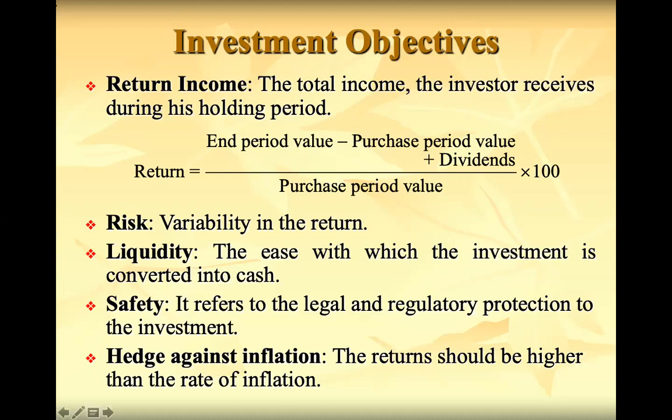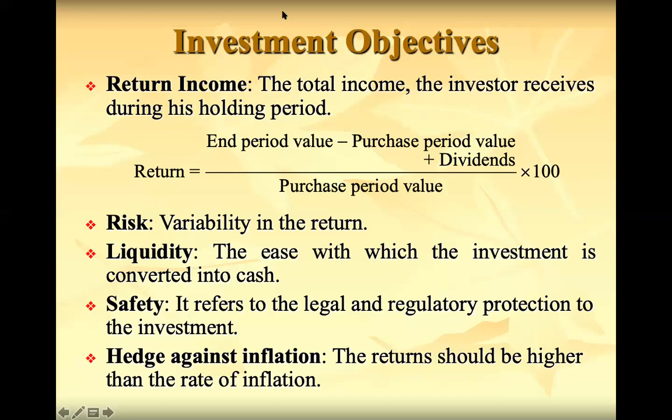So easily convertible investments will always be a better one for this. That is why we have to take in the investment objectives, along with the return and risk, the liquidity position. And once we have taken this liquidity, then we have to check about the safety, which is a very, very important aspect, because unless we are safe, our total investment will be gone. So we have to check whether our investment has legal and regulatory protection or not. There should be legal and regulatory protection for the investment. That will be called safety.